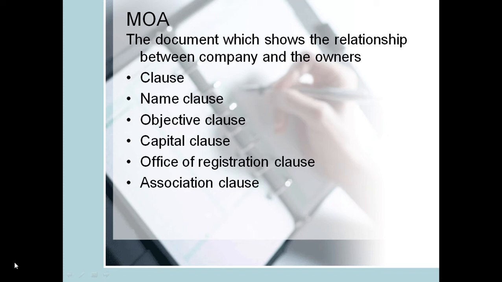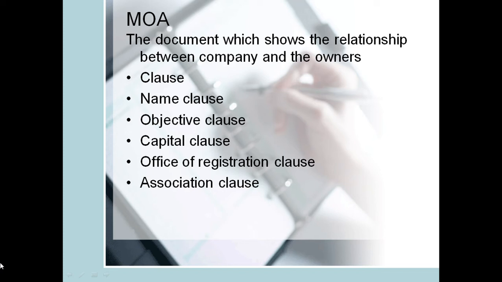Office of registration clause. Now in the office of registration clause, we have two critical elements that must be clearly indicated. One, the country. Two, the city. Now why this? It's very important, so that if you are looking for this company, you're traveling from other countries looking for where the company has been located, it's very easy to do the location.